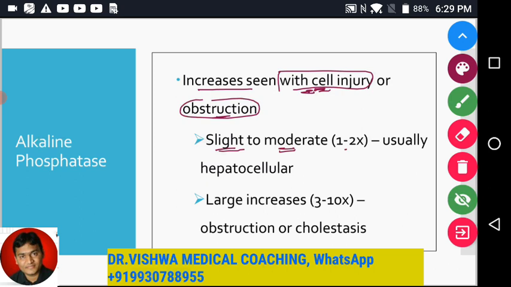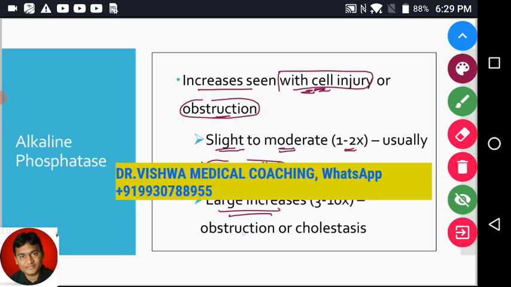Slight to moderate elevation, 1 to 2 times, usually in hepatocellular jaundice. Large increase, 3 to 10 times, in case of obstruction or cholestasis.